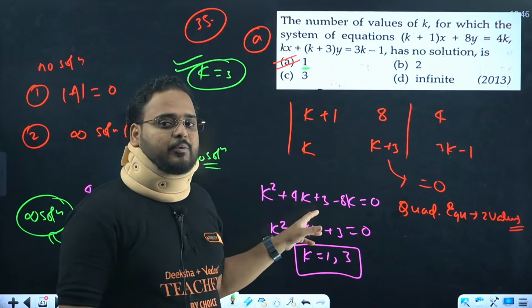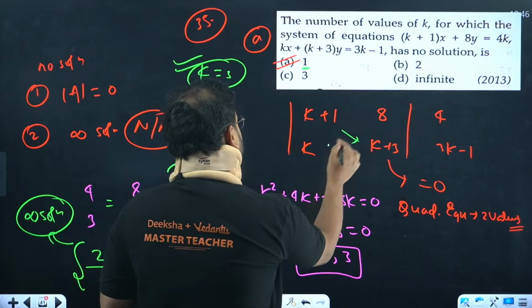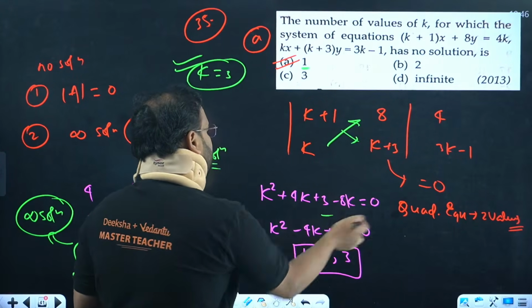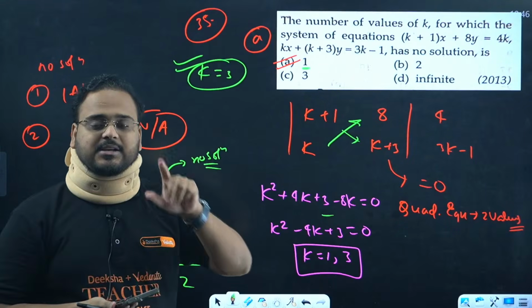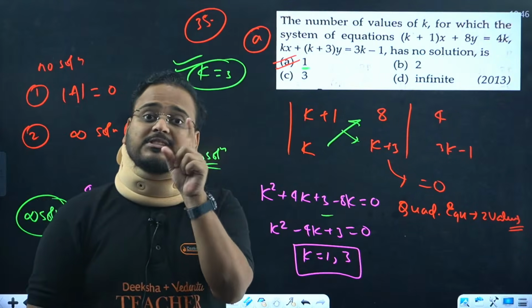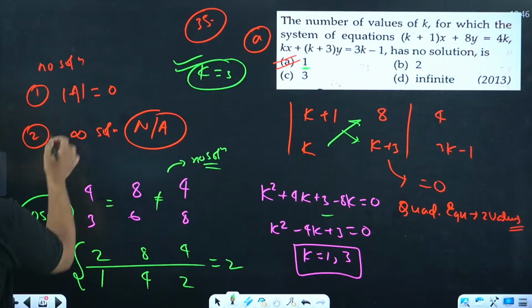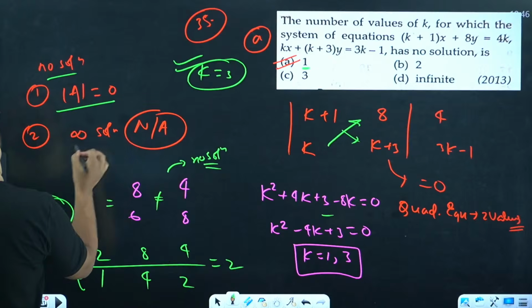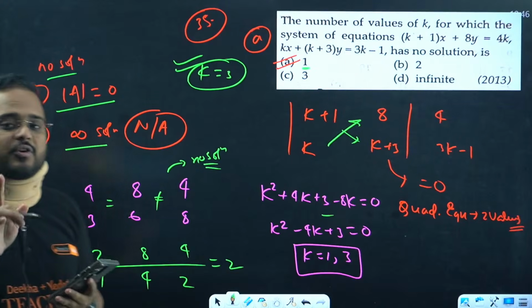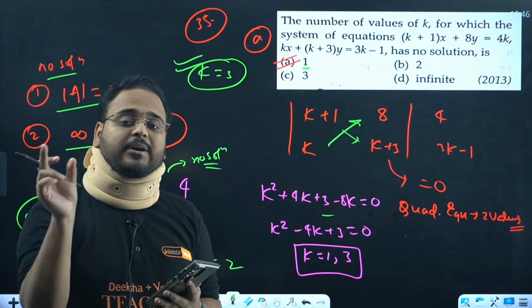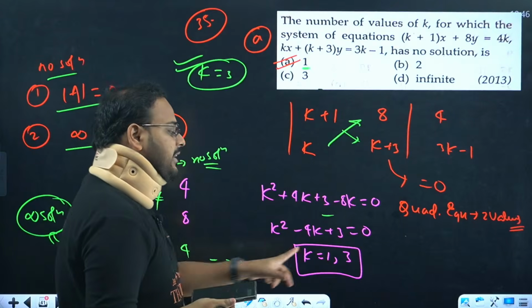We solve the quadratic by doing expansion, this into this minus 8k. We set that equal to 0 because it's supposed to be the no solution case. No solution case means the matrix has to be singular in nature. I wrote that. No solution case means singular matrix, and we should remove the applicability of the infinite solution case. From here we get k values 1 and 3.